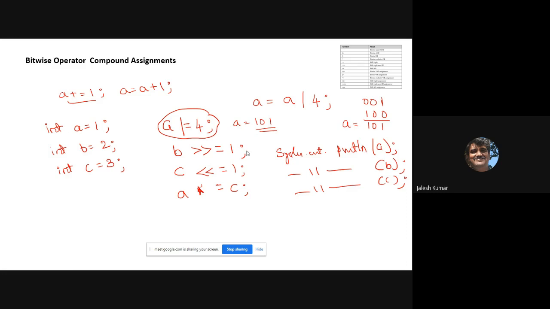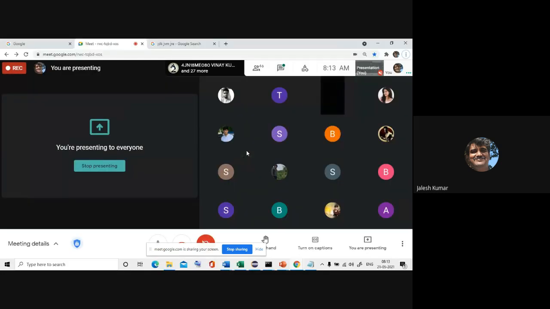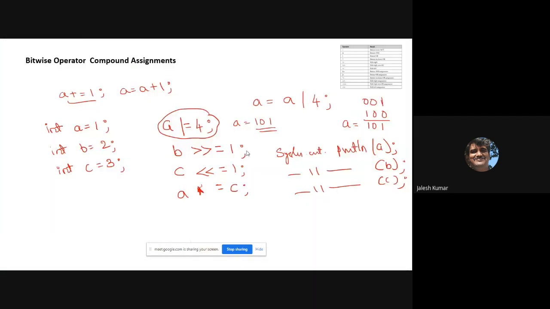Next, anyway, anybody solved? Okay, I will move to b. The meaning of this is b is equal to b right shift 1. Okay, so b is 2, is it not? 0, 0, 1, 0. After one shift, what is b? b becomes 0, 0, 1.